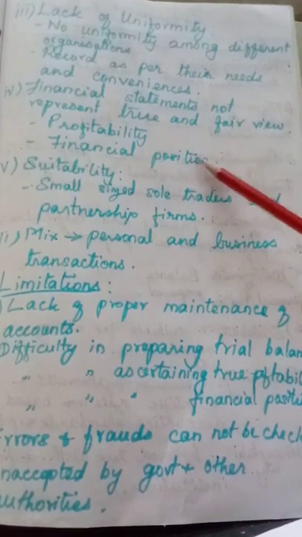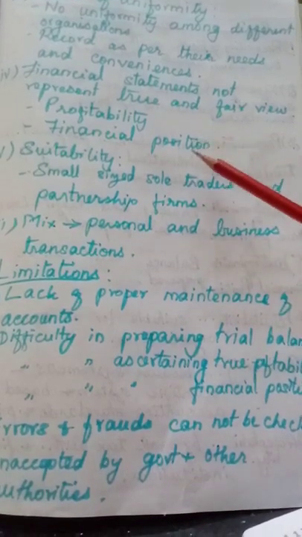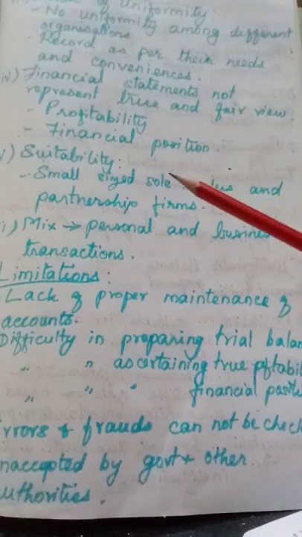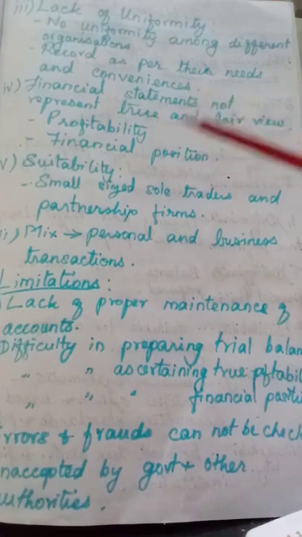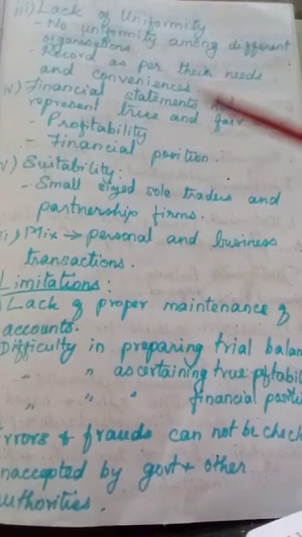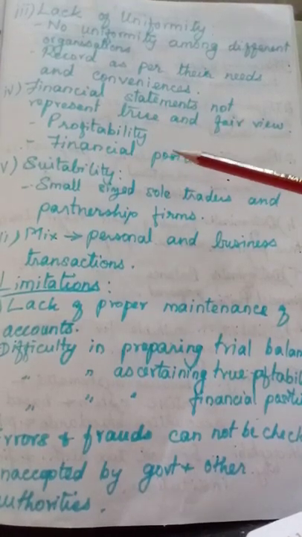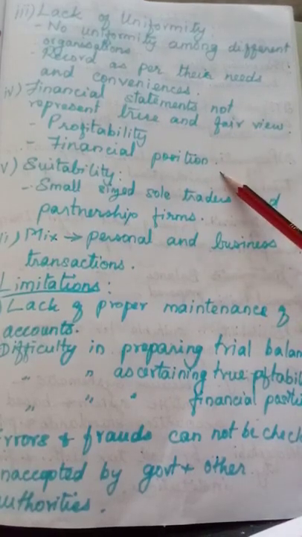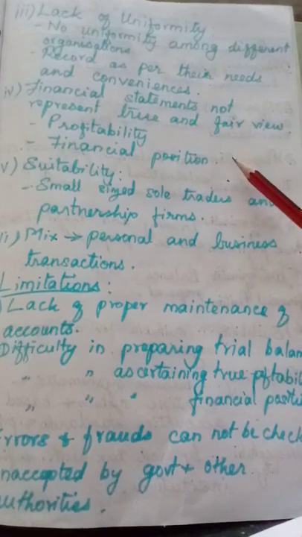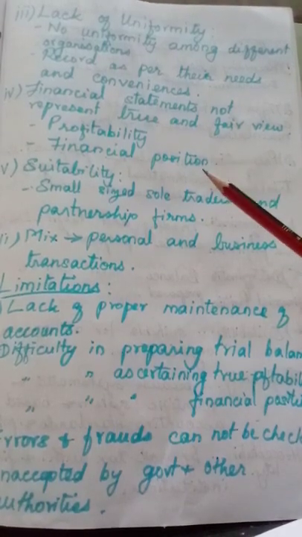And the financial position of the business organization. From which account we prepare, we get the financial position? From trading and profit and loss account we find out the profitability. We ascertain the profitability of the concern, and that financial position can be ascertained by which account? The last one, the balance sheet, isn't it? From the balance sheet we ascertain the financial position, whether it is sound or very weak, we can ascertain.